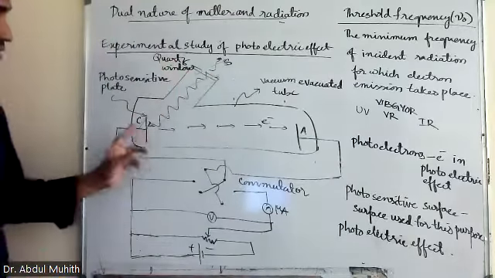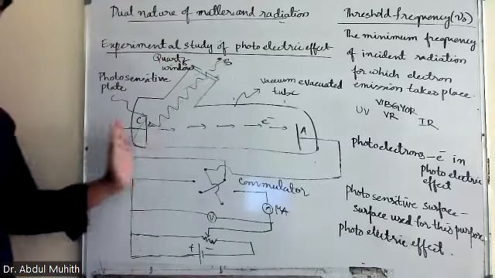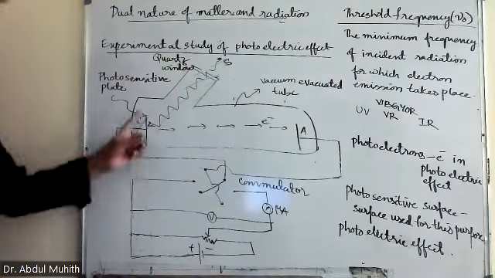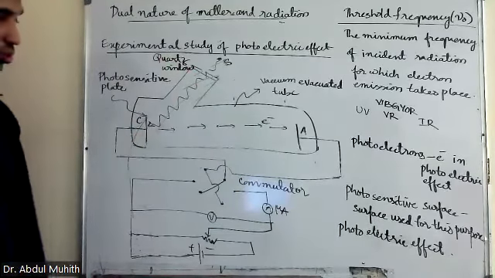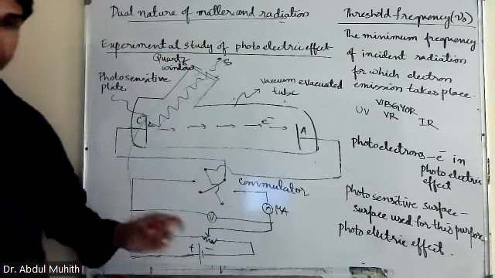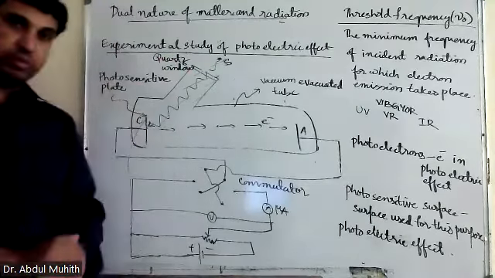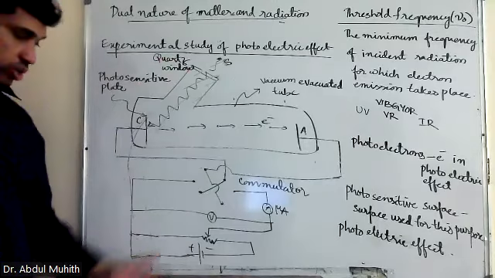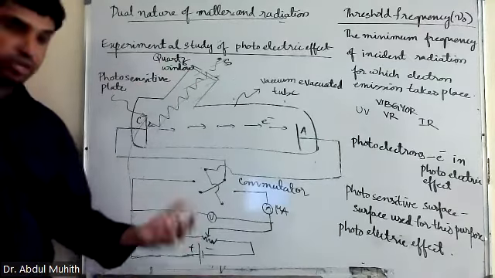Now light is incident on this, and electrons come out. This surface is known as the photosensitive plate or photosensitive surface. Now this is a commutator, a split ring commutator, which means a double switch. The voltmeter is connected in parallel because we want to see how much the voltage is.